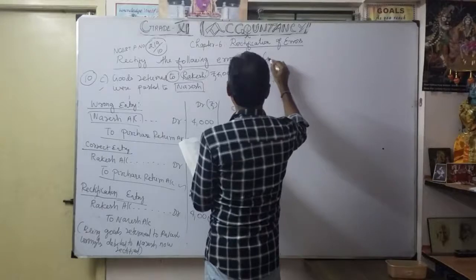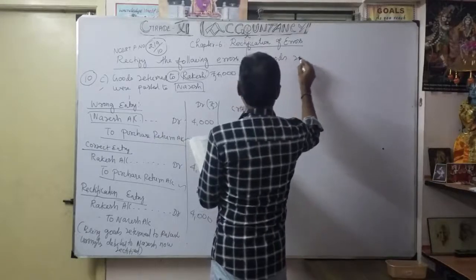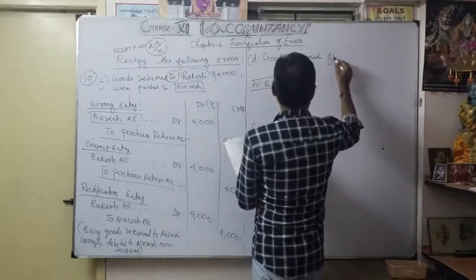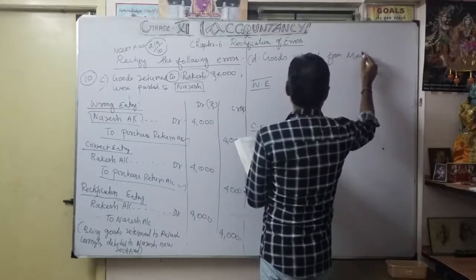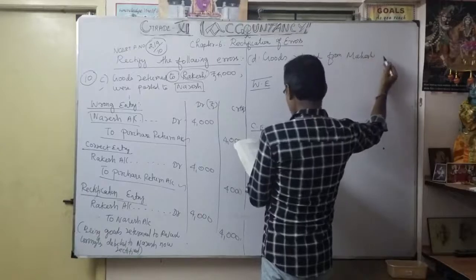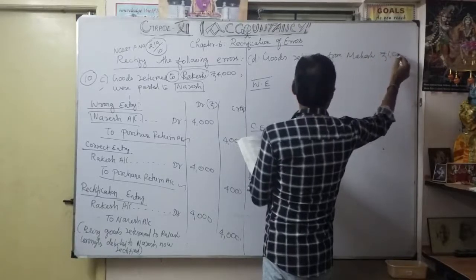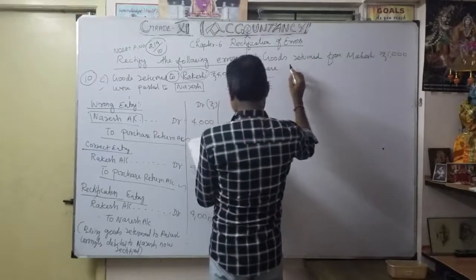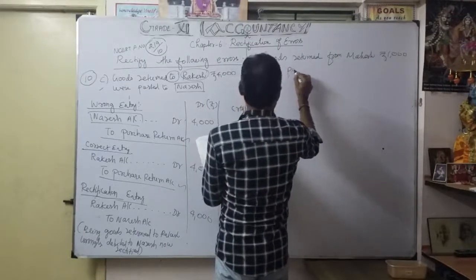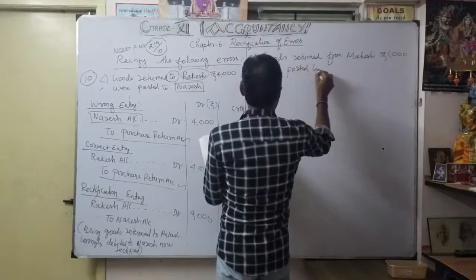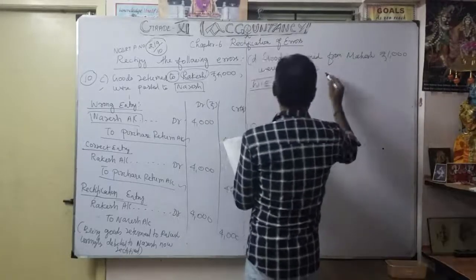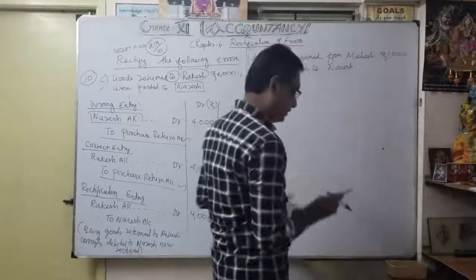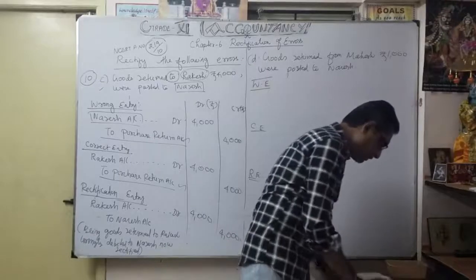So goods returned from Magesh, rupees 1,000, were posted to whom? Naresh. So here you see the exercise very clearly.